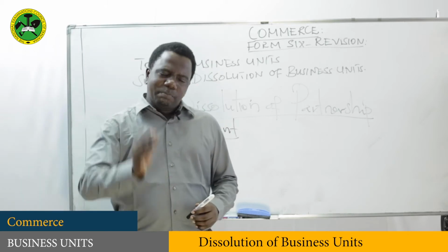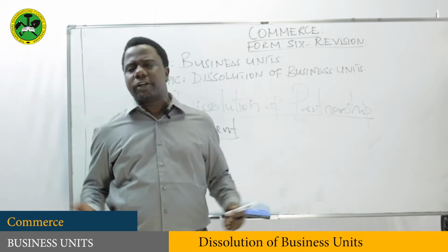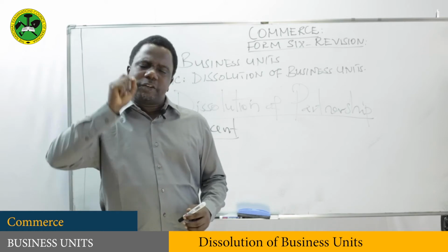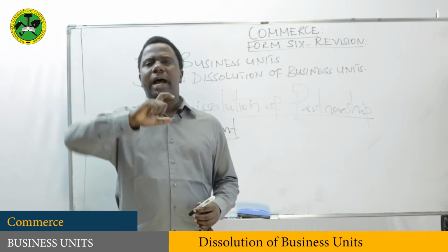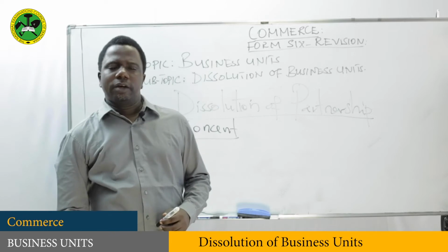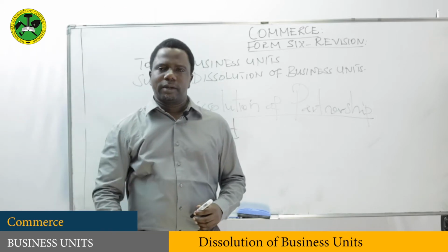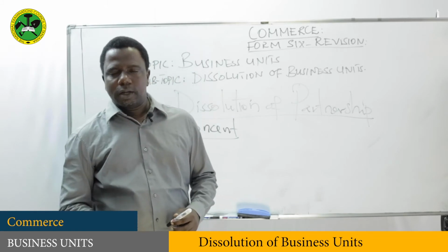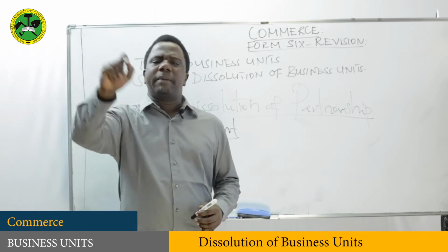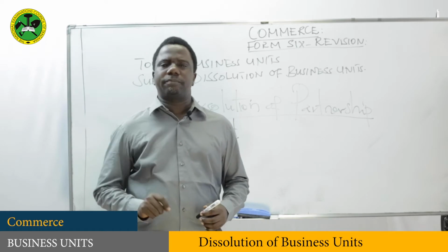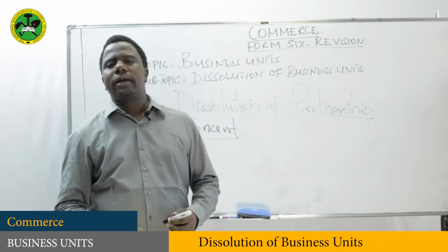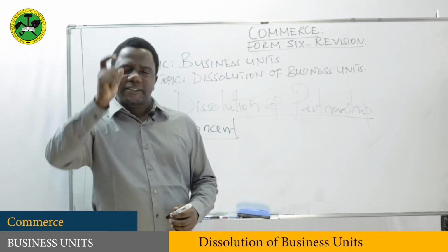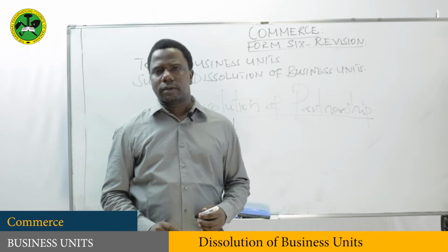In order to form a partnership, there must be 2 or more partners. So when it happens that there is only 1 member in the partnership, then automatically that partnership must come to an end.